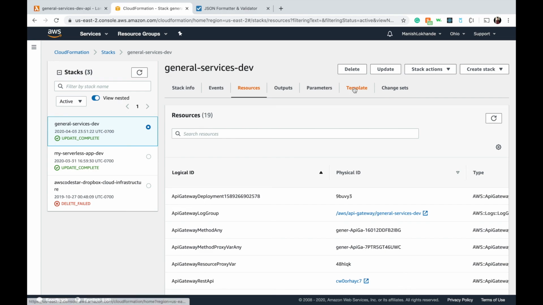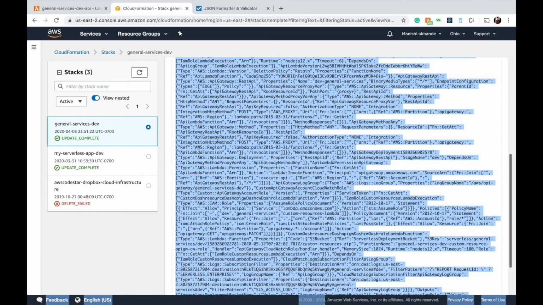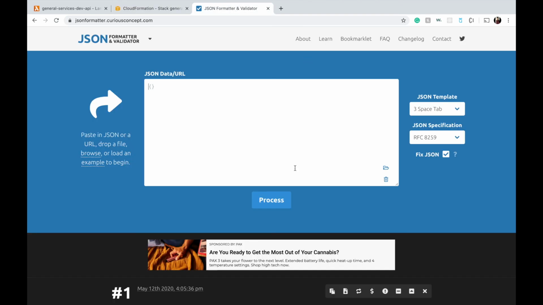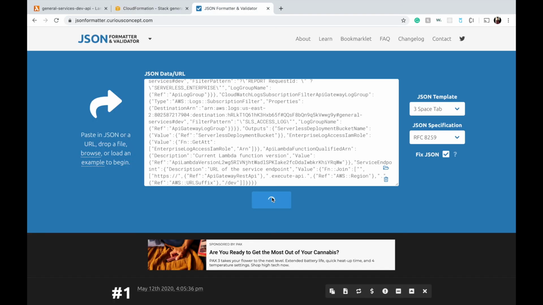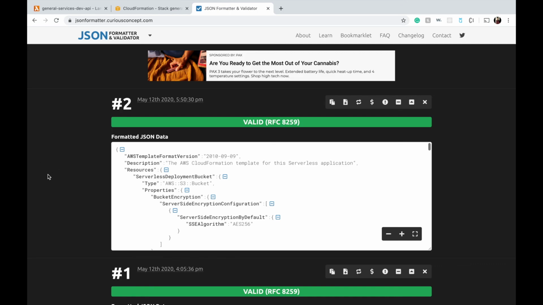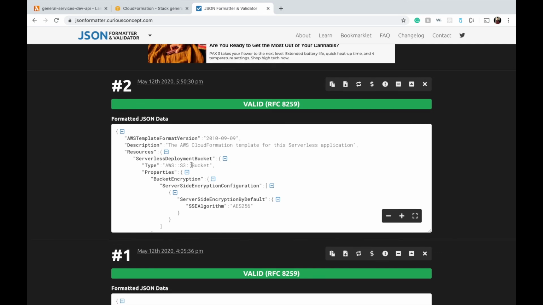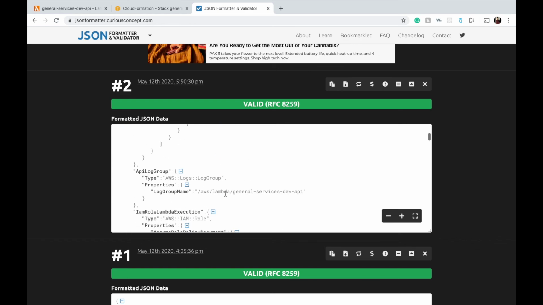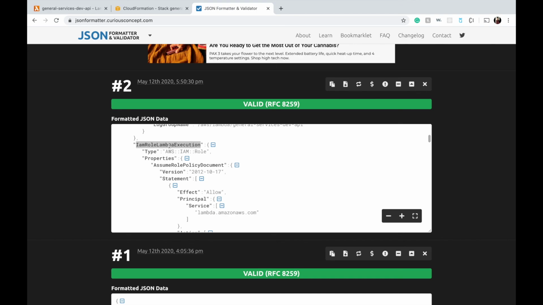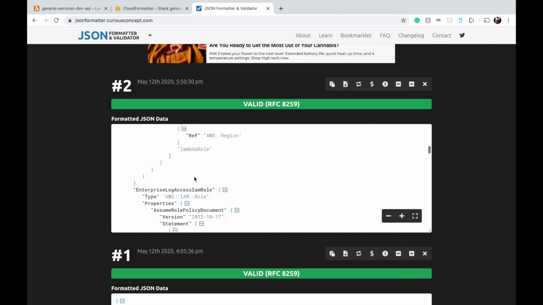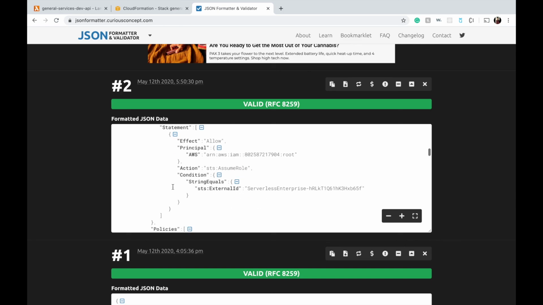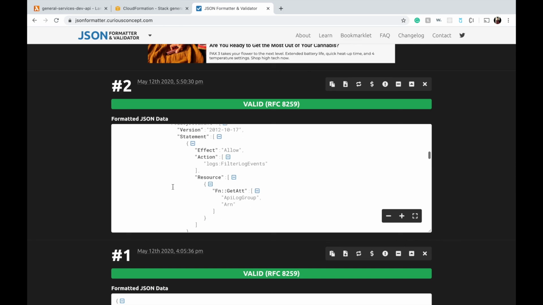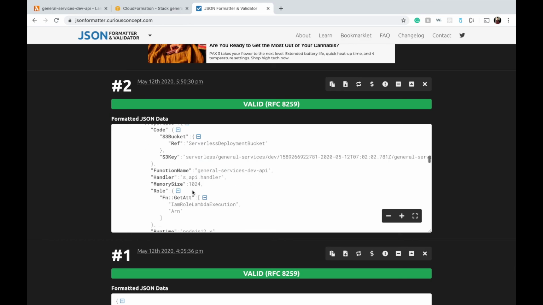If we go into this template, copy this JSON file and format it, then we can see all the configuration we wrote in the CloudFormation template. So we have configured an AWS CloudFormation template for the serverless application. We have set some bucket policies, also a Lambda IAM role for Lambda execution, log access for the IAM role, so IAM Lambda function, etc.